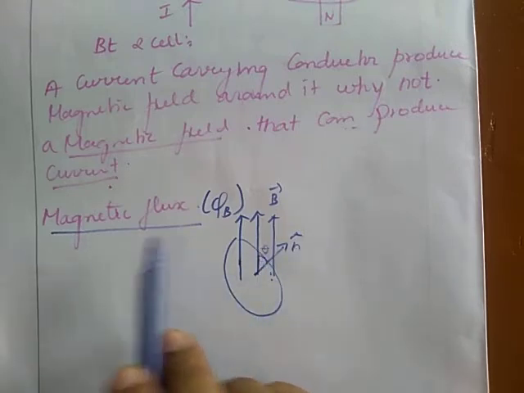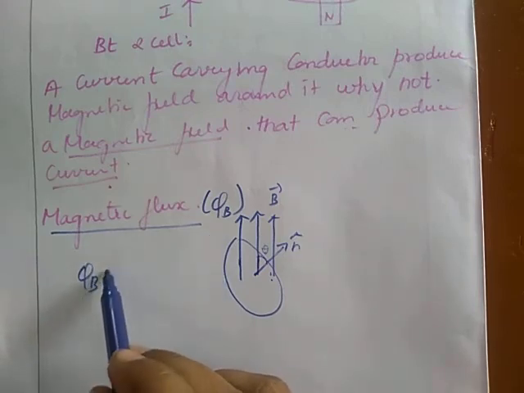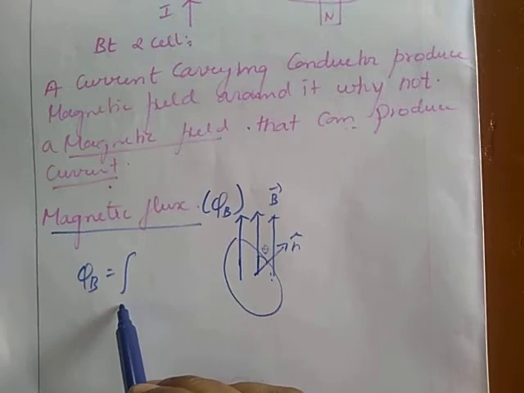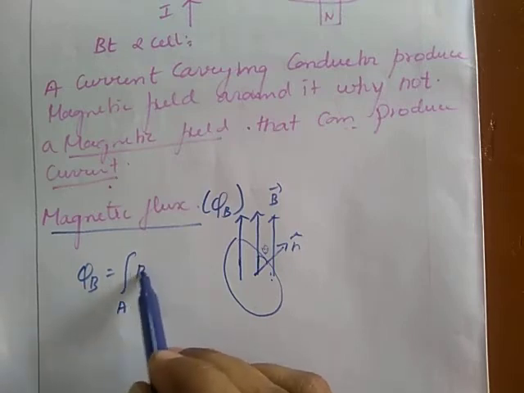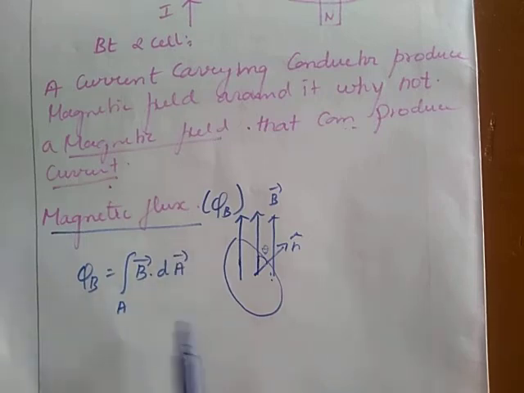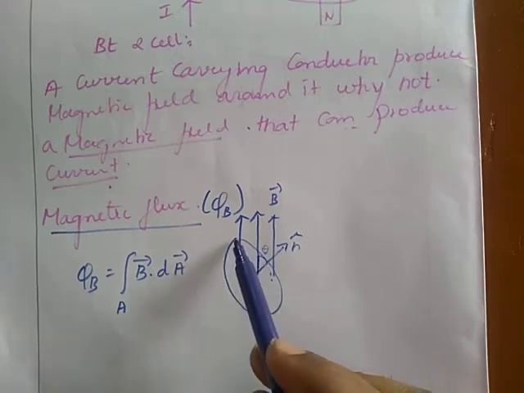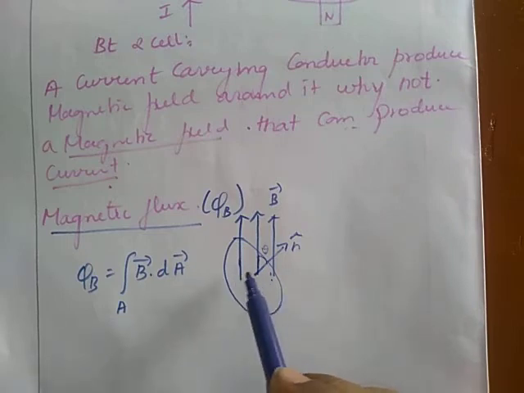So the magnetic flux can be written as phi B is equal to integral of B vector dot dA vector. Here dA vector is a small area present in this area. The entire area is A, and dA is a small area present in that area A.